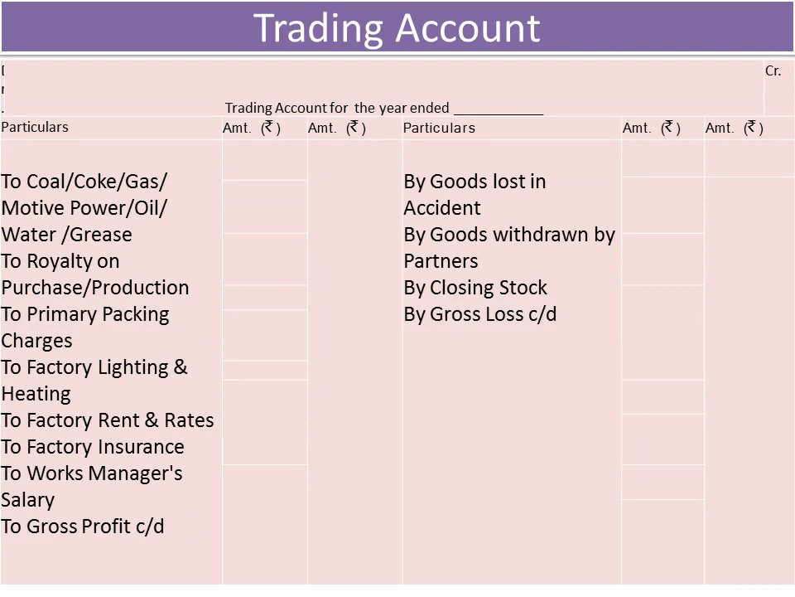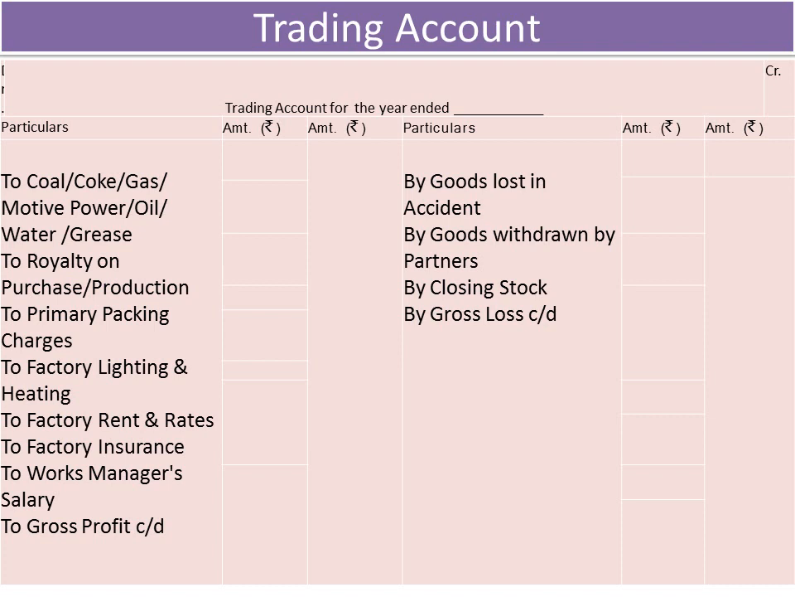Coal, coke, gas, motive power, oil. Motive power is normally given to the laborers or workers so that they are motivated. Incentives we are giving to the laborers and workers, for example tea or coffee during the break period, so they get highly motivated and work with more efficiency. That is why it is an expense, but it is related to the production of goods and services, so it is debited to the trading account.